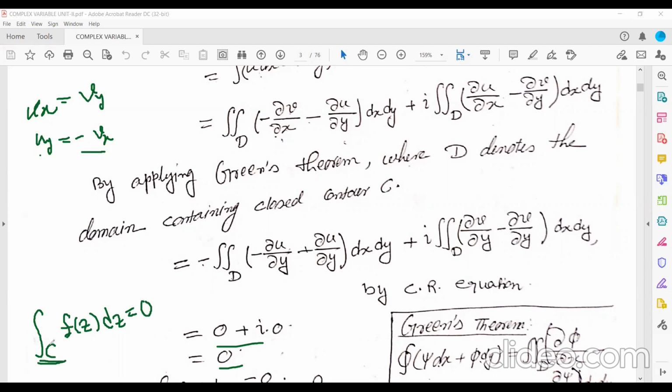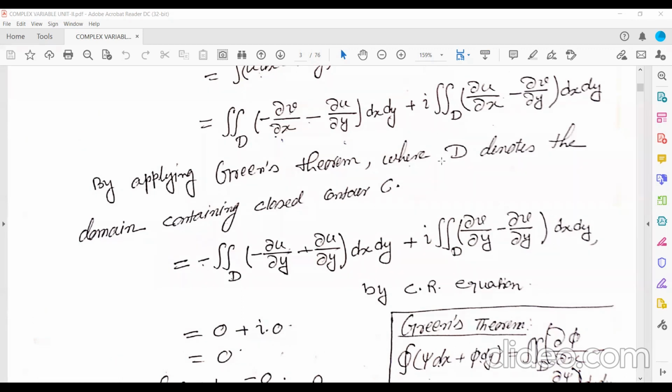If C is a closed contour, and C is a simple closed curve, and f(z) is analytic over this closed contour C, then integration over C of f(z) dz should be 0. So if a function f(z) is analytic over and on the closed contour C, then the integration of the function on the closed contour will be equal to 0. So this is the theorem. You can say this is the property.